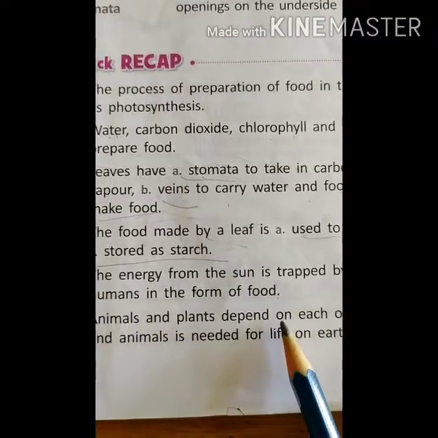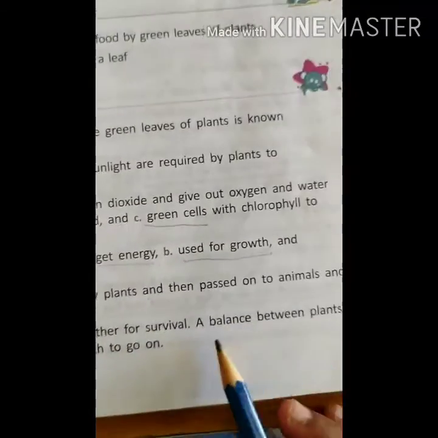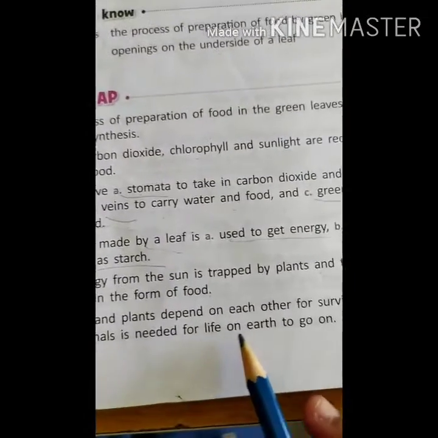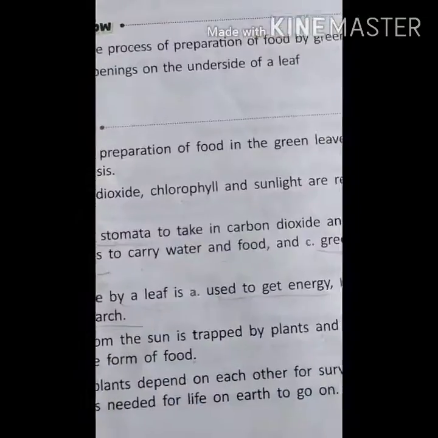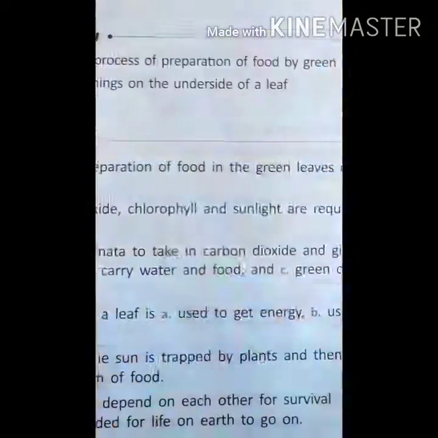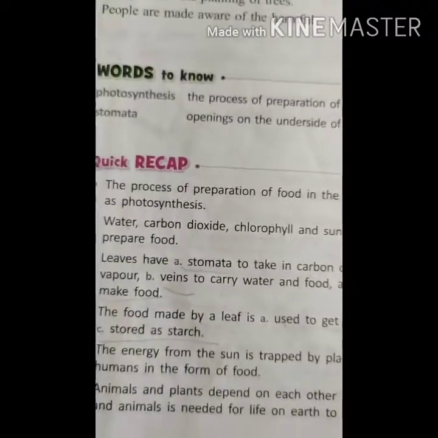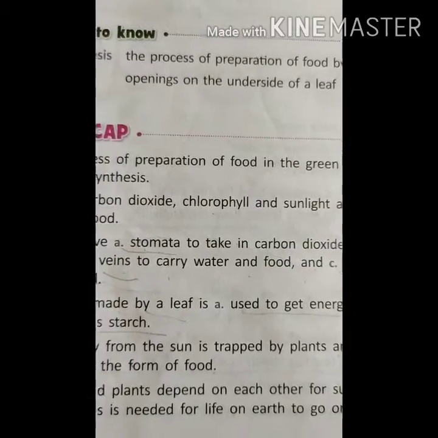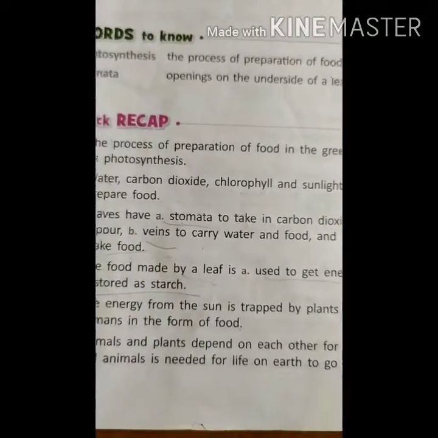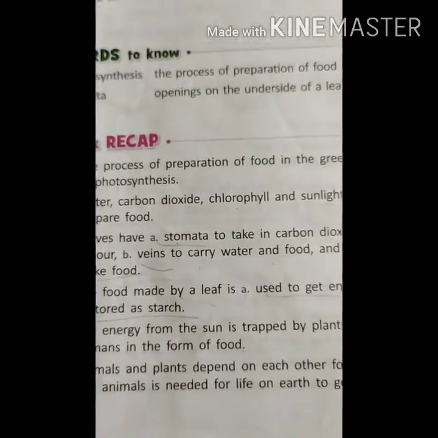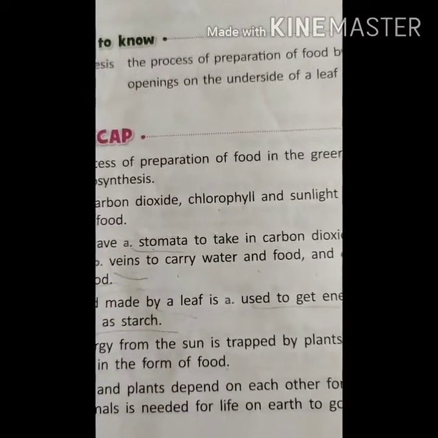Yes. Animals and plants depend on each other for survival. A balance between plants and animals is needed for life on earth to go on. See children, we have to maintain the ecological balance. How do we maintain it? We should not cut the trees more and we should not hunt the animals more. And we also have to take care that too many plants should not be grown, nor too few. Animals consume plants, and only that much is enough.